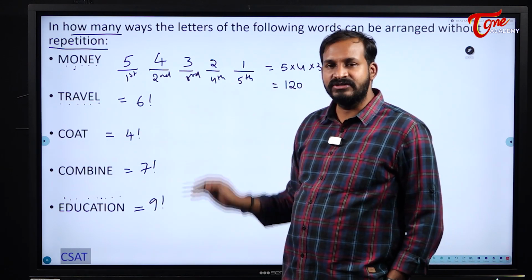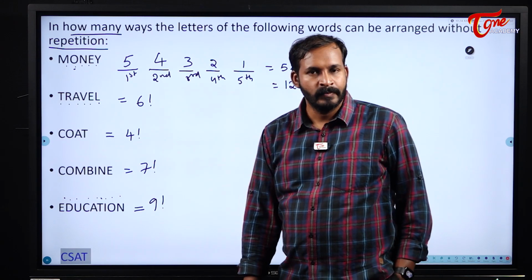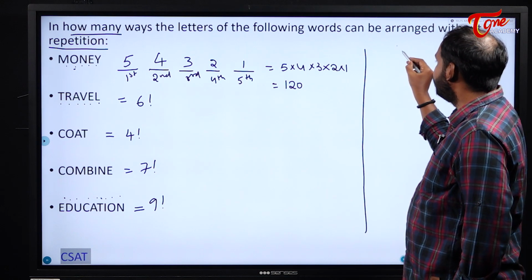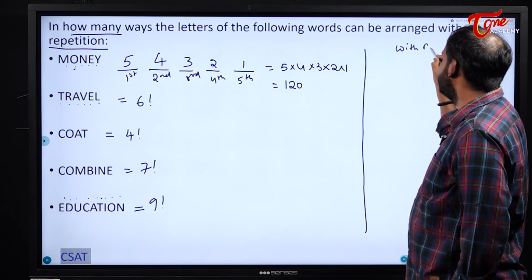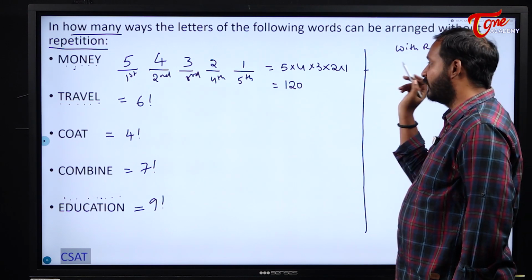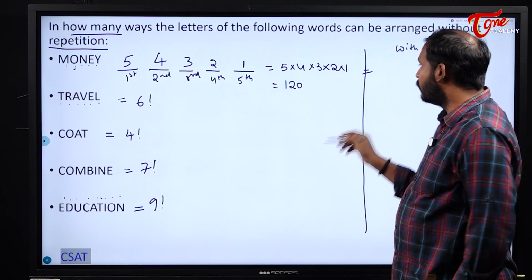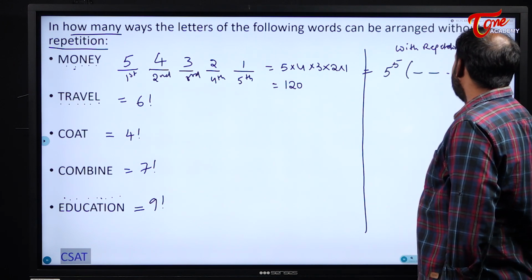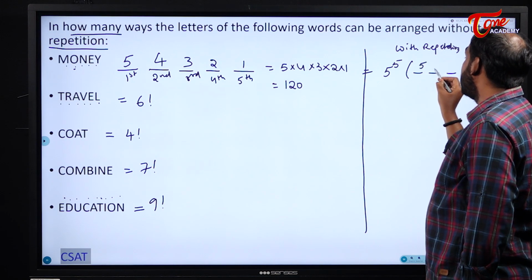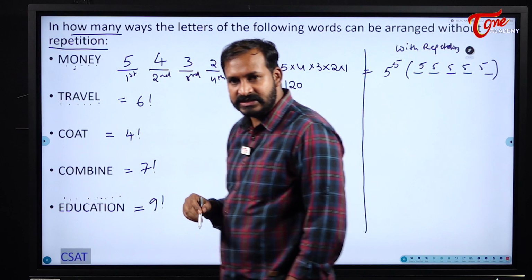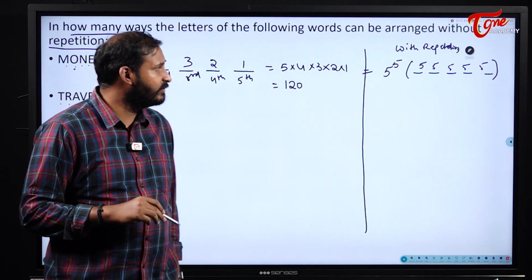Now this question is actually related to without repetition, right? Now for your understanding, we will write it with repetition, that is, if repetition is allowed. What will happen for the same things? So money can be written in how many ways? 5 to the power of 5 ways. What is the reason? For all the positions, I will have all the 5 chances. So it will become 5 to the power of 5.